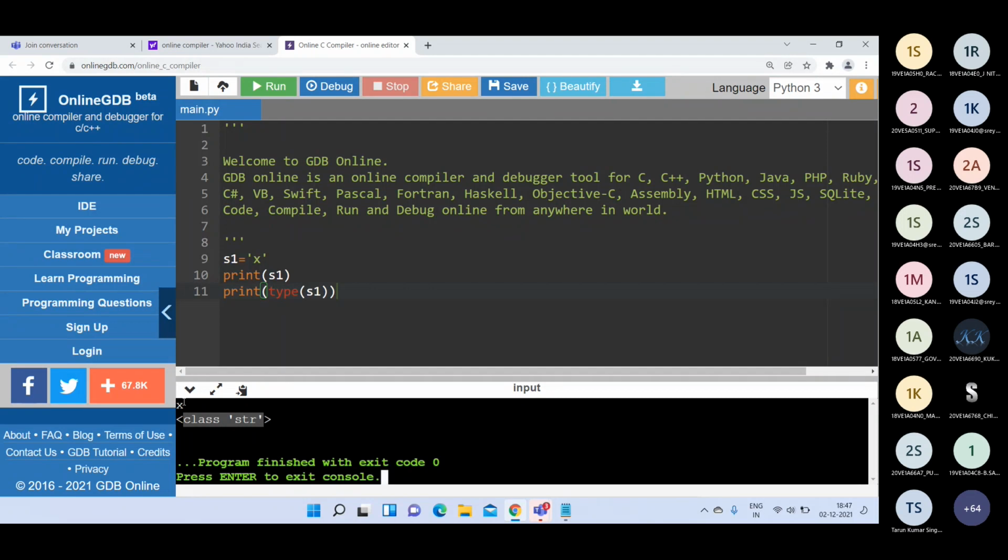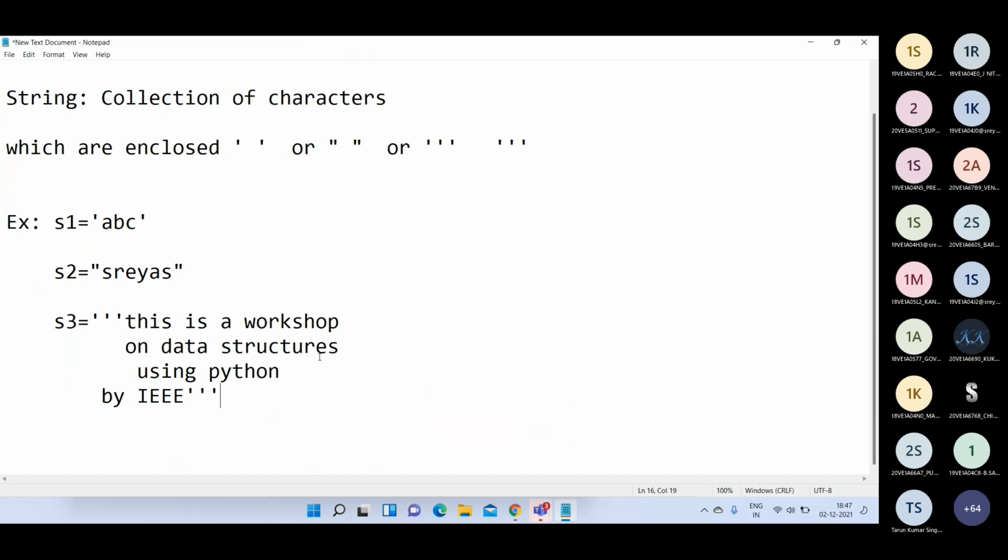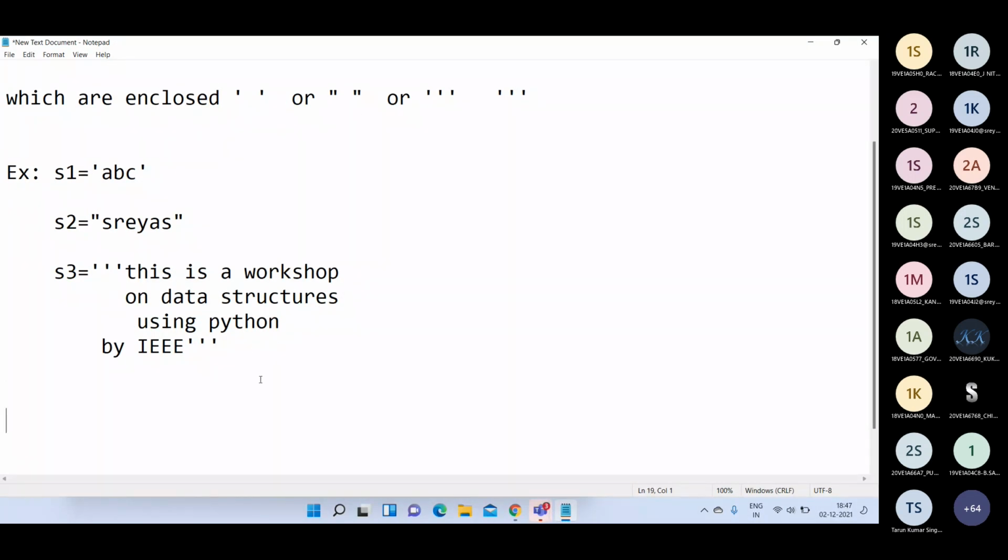Whatever string objects you are creating, they are of type class str here. Please understand that there is no character type in the Python language. Even though you write a single character within single quotes, it is considered a string object, a string object with length 1. There are 3 important ways.